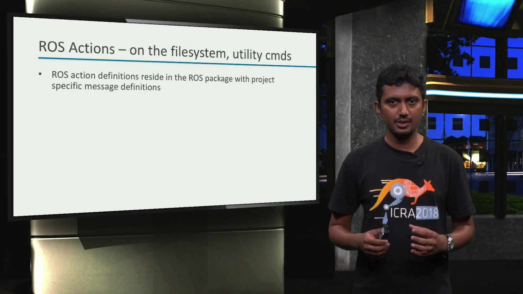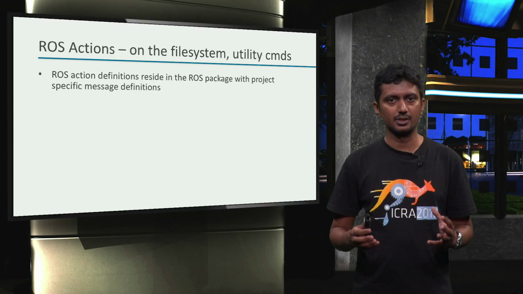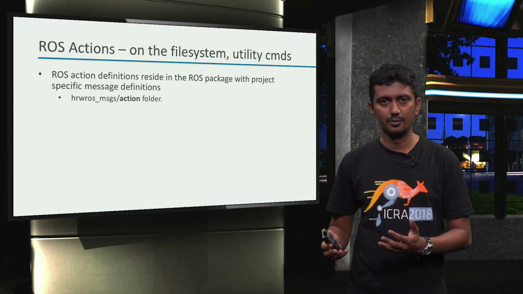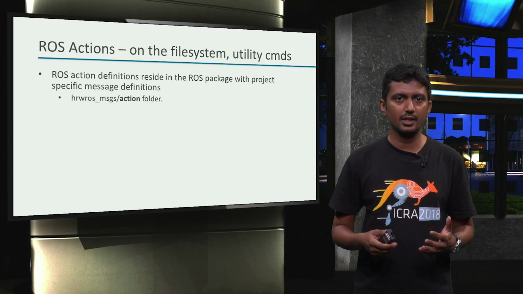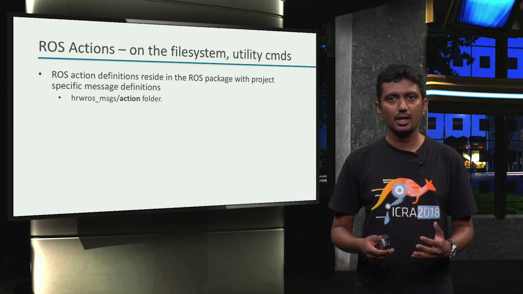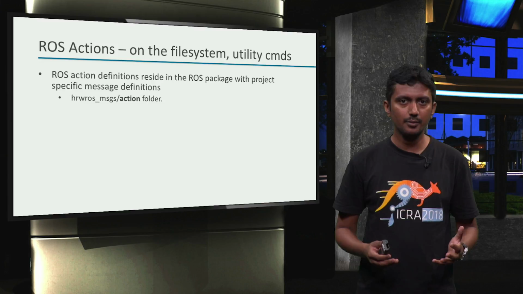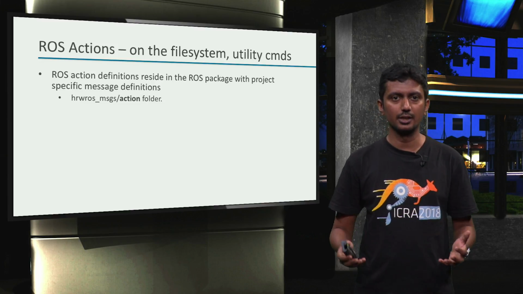ROS action definitions also reside in the ROS package where project-specific messages are defined, and naturally in the action folder. ROS action messages can be automatically generated by putting the action definitions in the CMakeLists file as we did with services. However, we can also manually generate action messages after creating them.